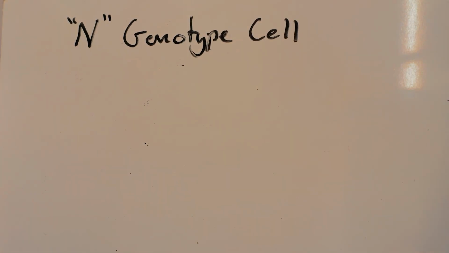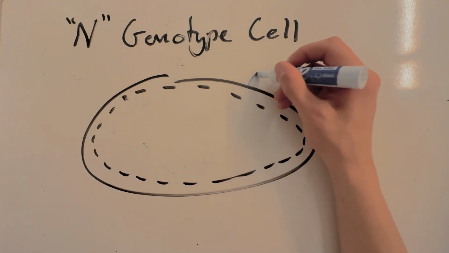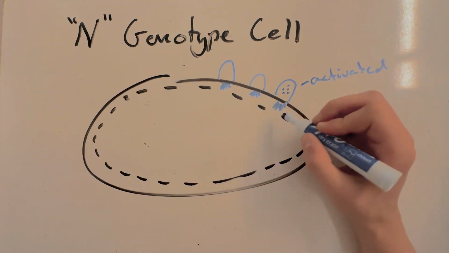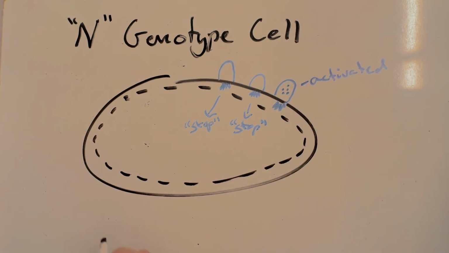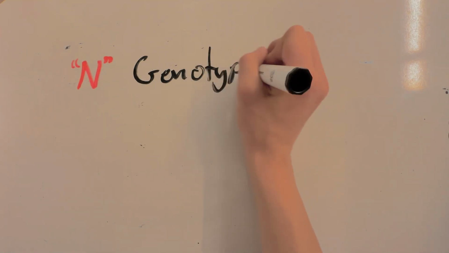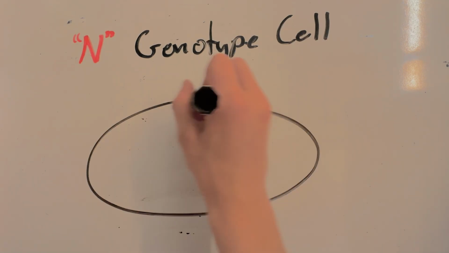Now we understand how a trait is passed down through generations, and how those genetics affect what protein is produced. But how does this protein actually change our visible traits? The protein involved here is a regulatory protein, one that is responsible for bone growth. With the achondroplasia genotype, this protein loses its stem that signals for bones to grow, meaning it is always activated, or sending a constant stop message.